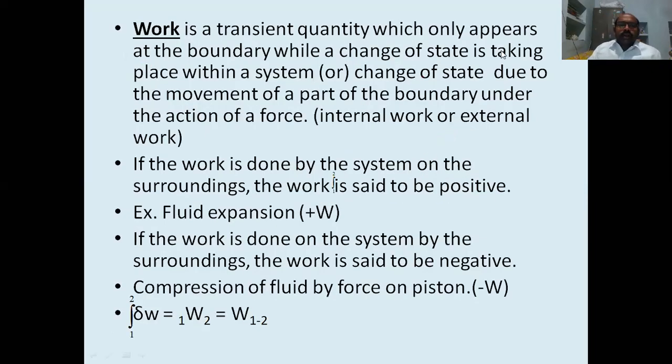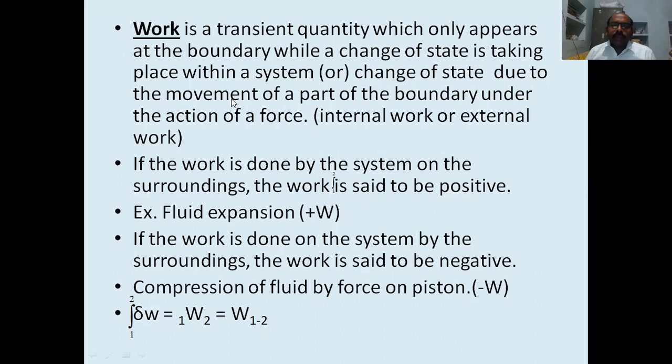So now, work and heat are two quantities. Work is a transient quantity which only appears at the boundary while a change of state is taking place within a system. So work may be done within a system or outside the system also.